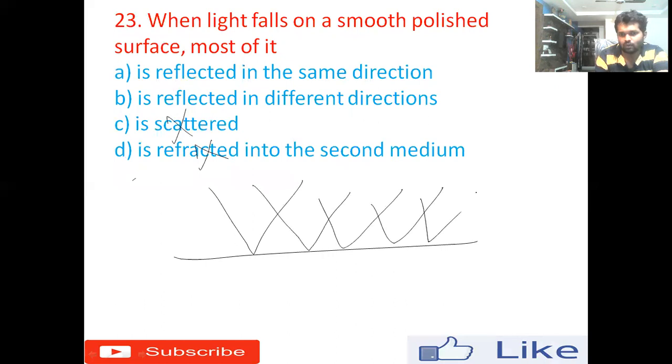This is a smooth surface. So the incident light ray, the reflected light ray, and here is the normal.